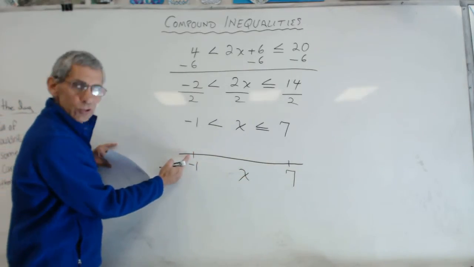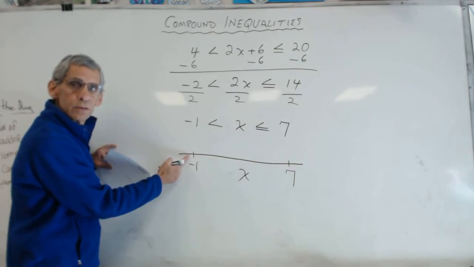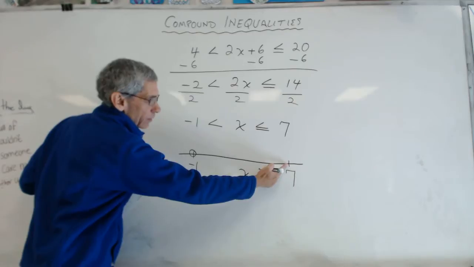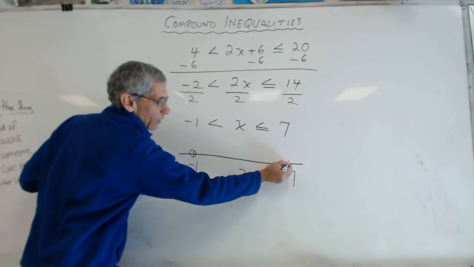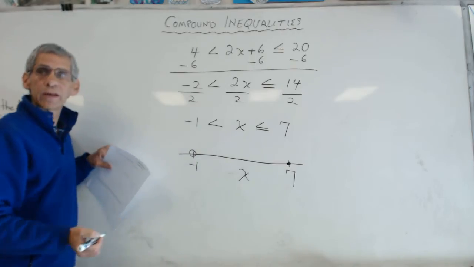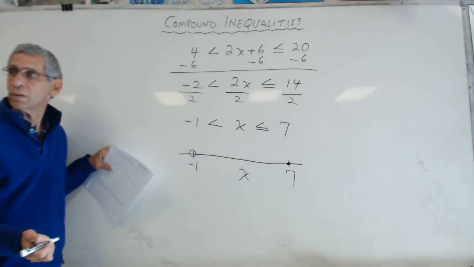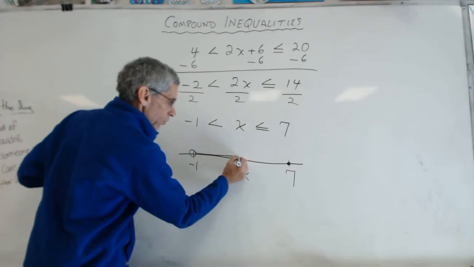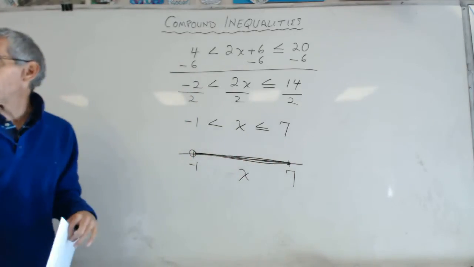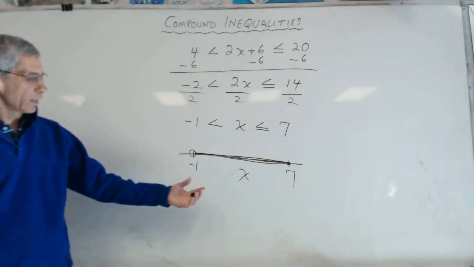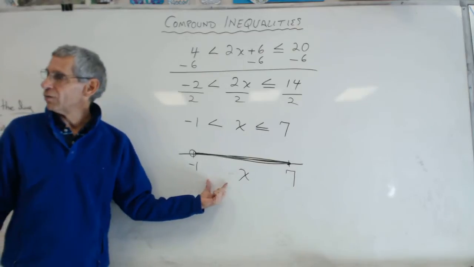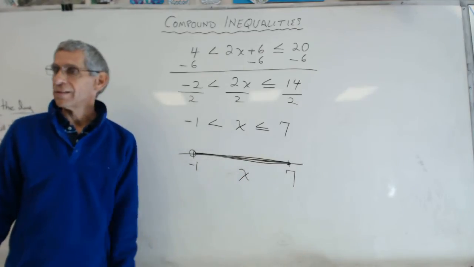And is this going to be an open circle or a solid circle? Open circle. And is this going to be open or solid? Solid. It's solid because it's also equal to 7. And now what do I do? I now just do a heavy line between those 2 points. And I have just graphed that. So that tells me real quickly, oh yeah, I've got to be greater than negative 1 and less than or equal to 7.